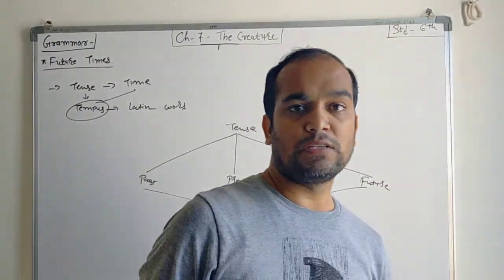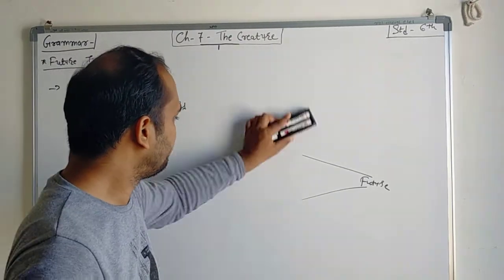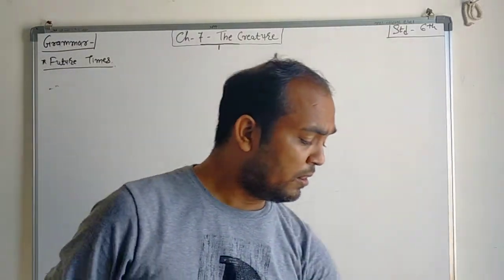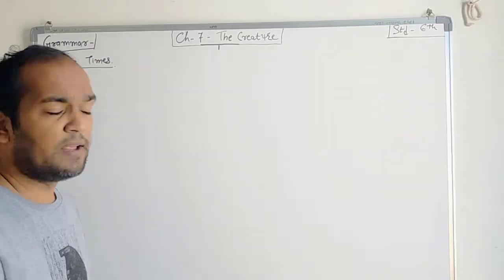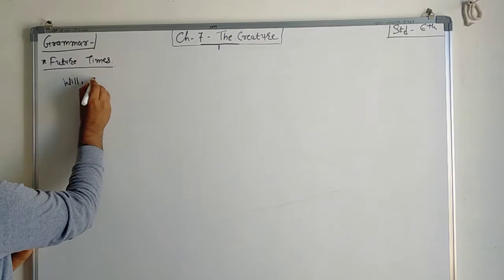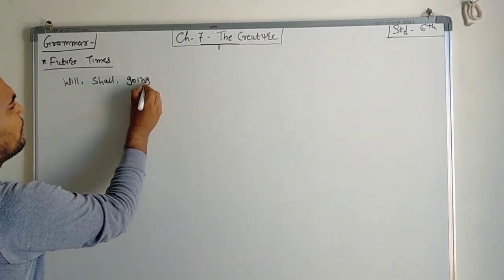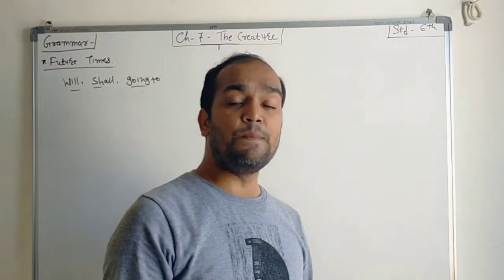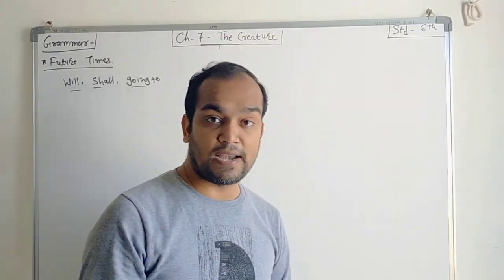Now in your syllabus the tense is future tense. So we will present future tense with the three words will, shall and going to. Now these three words we are using in simple future tense. Remember, in simple future tense.